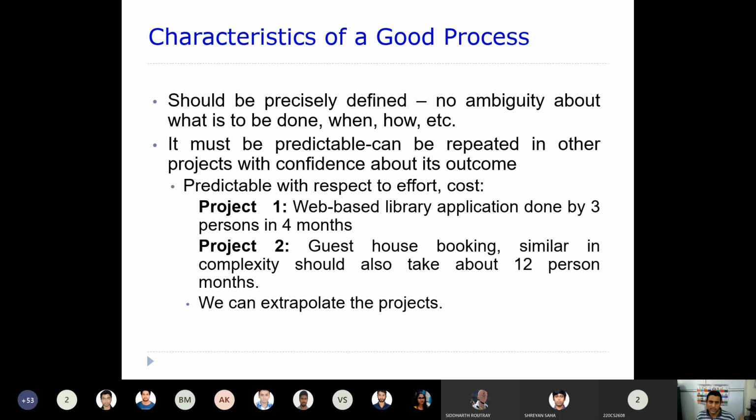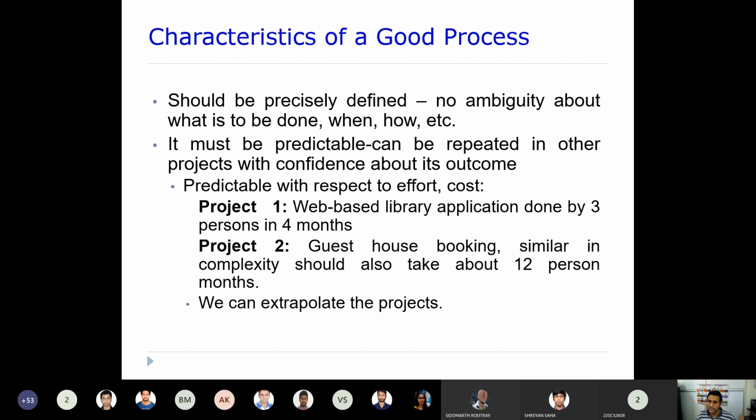We can take an example here of how they can be predictable with respect to effort and cost. Let's say there is project one. It's a web-based library application which will be developed by 3 persons in 4 months. Within 4 months, these 3 people need to finish this web-based application.